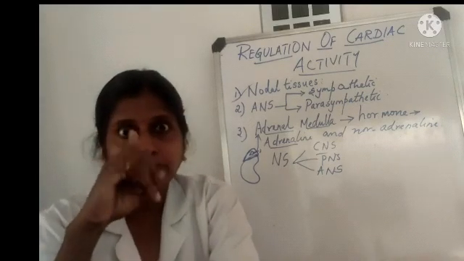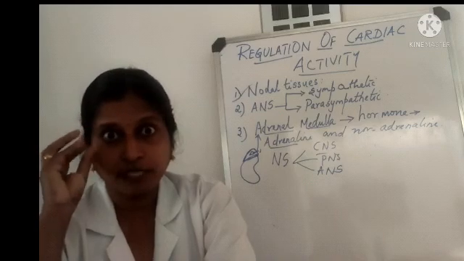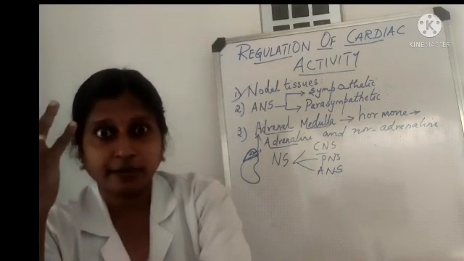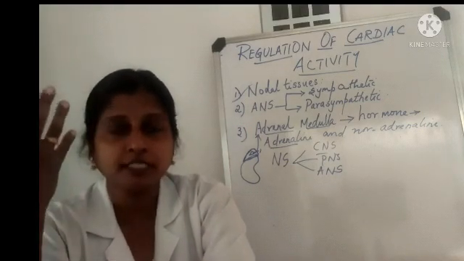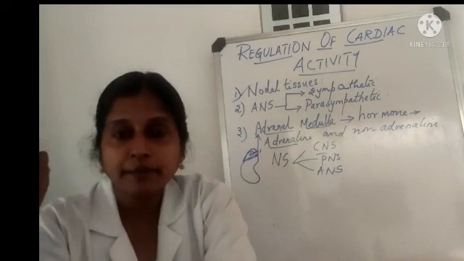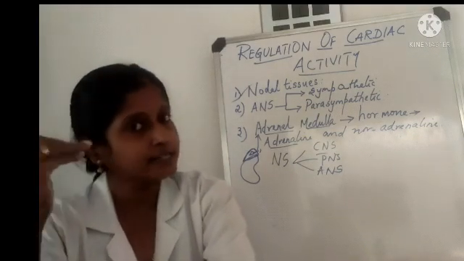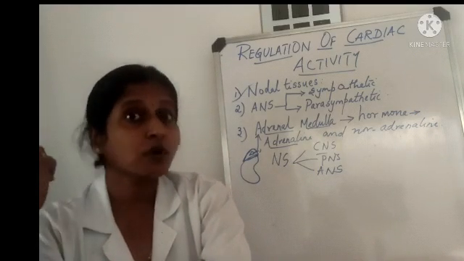Your heartbeat rate increases, your respiration rate increases, dilation of the pupil takes place, and you will be much more alert. Like when you are getting a question paper, all these changes take place in your body. Just imagine, isn't it? Then goosebumps and all can be seen. So these are all possible when adrenaline is released, the autonomic nervous system is activated, and the sympathetic nervous system is in action.